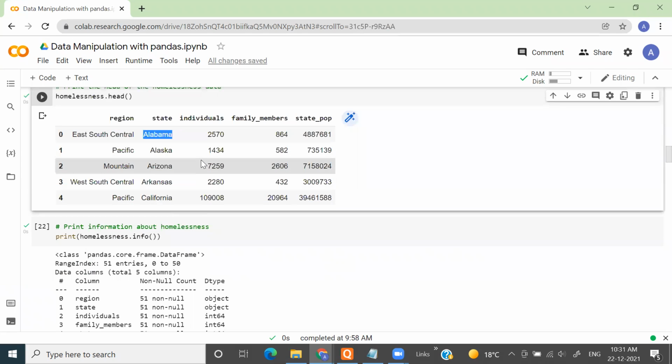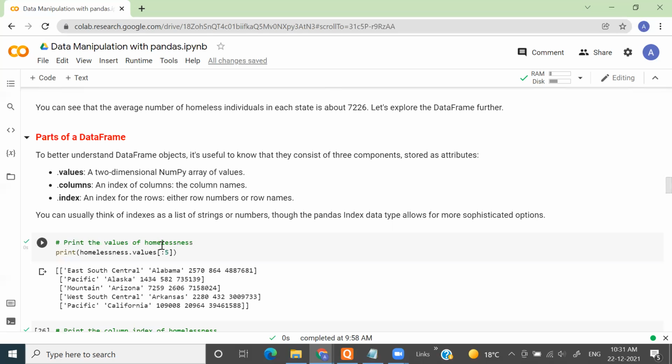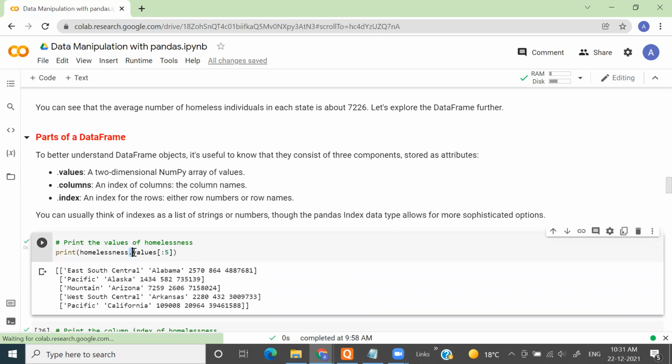You can see each of these parts by using Python code. If you want to see the values in your data, you just need to use another method called .values, and this will give you the values of your data frame.